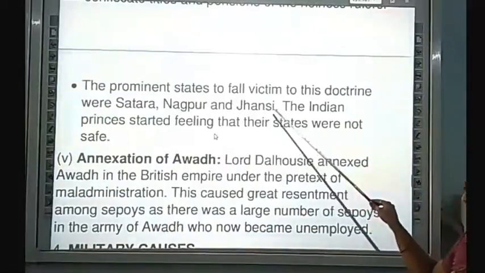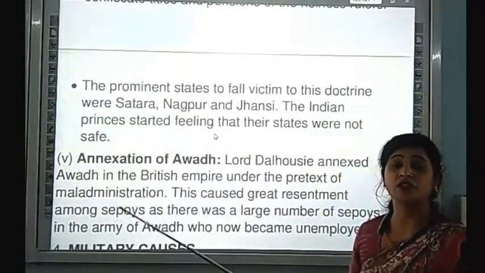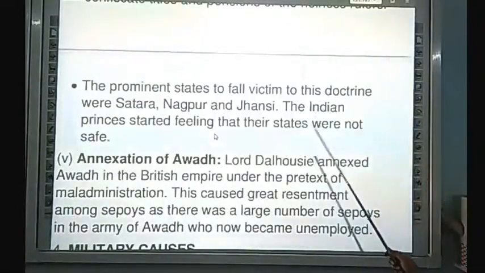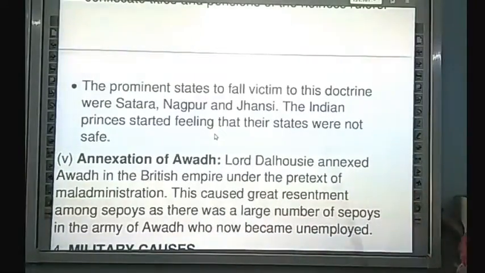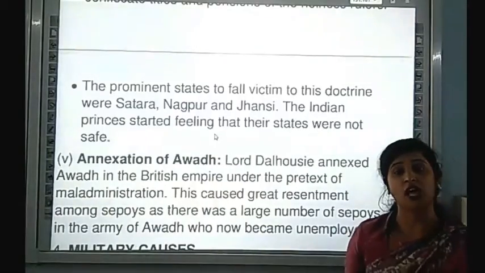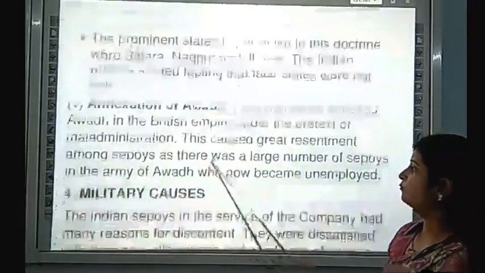The prominent states that suffered under this Doctrine of Lapse were Satara, Nagpur and Jhansi. The Indian princes started feeling that their states would be lost, and after this doctrine, all the Indian princes doubted in their minds whether their state was safe.